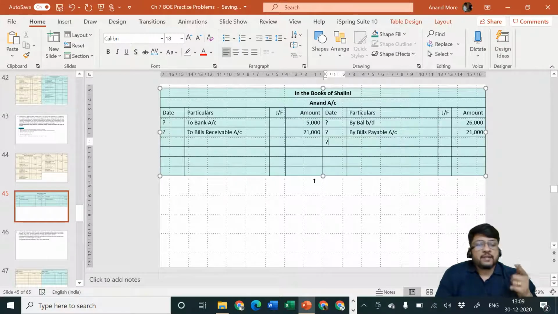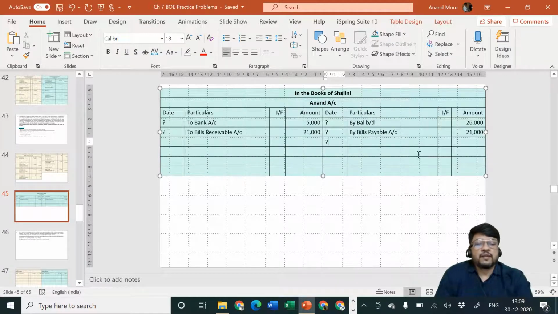That's why Shalini will have to accept that Anand is her creditor not only by rupees 21,000 but also by the amount of 280. So Shalini will specify my mistake, my expenditure, noting charges, my expenditure. Noting charges account debit, but cash is not yet going out. Cash will go out afterwards. Today Anand is the giver.